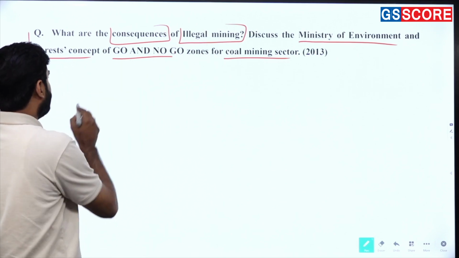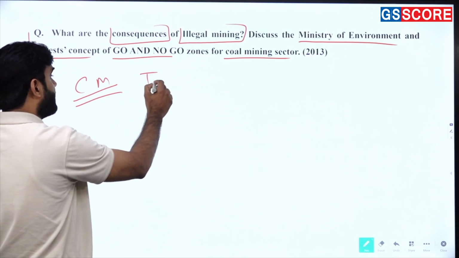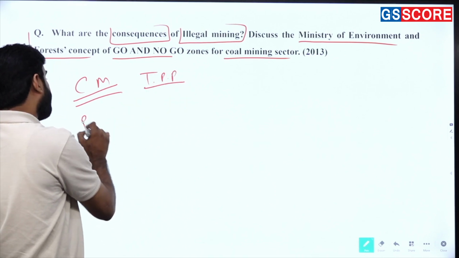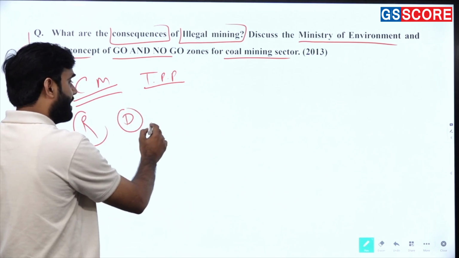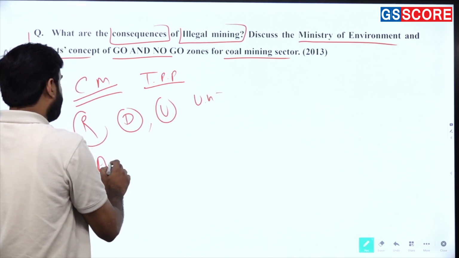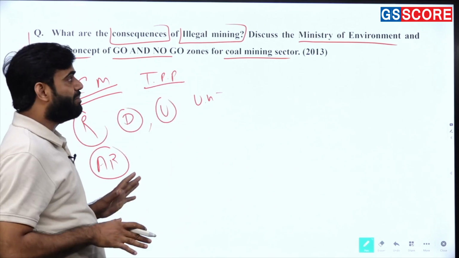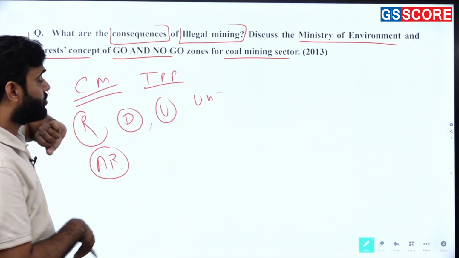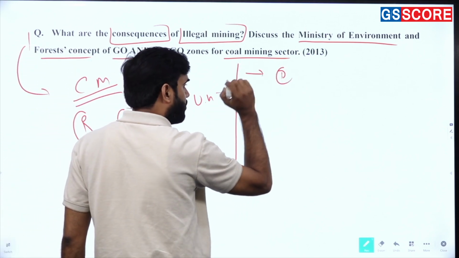Currently, coal mining is in news. Thermal power plant is in news. Getting my points? And rivers are in news. Deforestation is in news, urbanization, urban heat island, and artificial rainfall. These things are all happening in our society. So you must remember all these things. ये आपको याद रखना है.